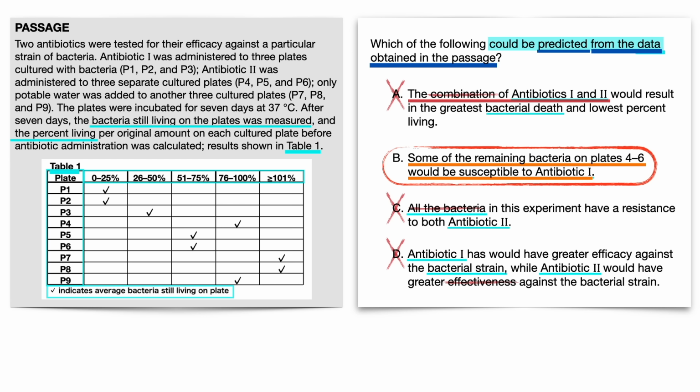To not make the mistake of choosing answers that go beyond the passage information or data, make sure you find concrete data or information in the passage and find an answer that directly matches it, or eliminate answer choices that bring up words or ideas that were not mentioned in the data or passage information. Simple as that.